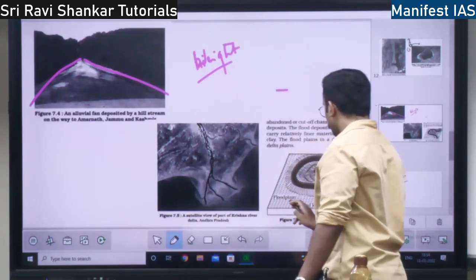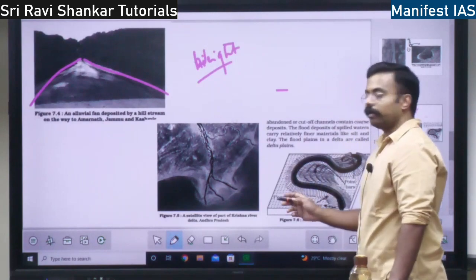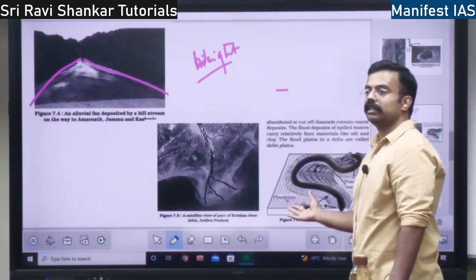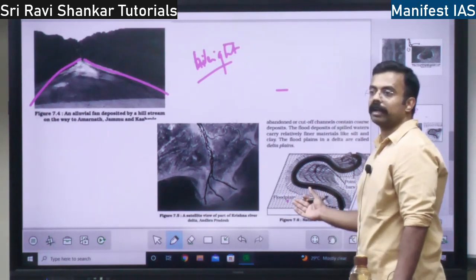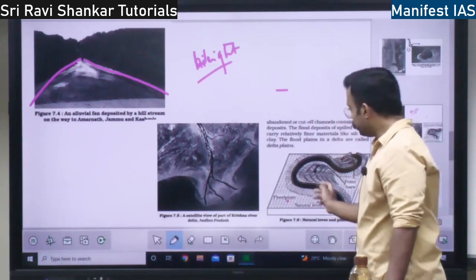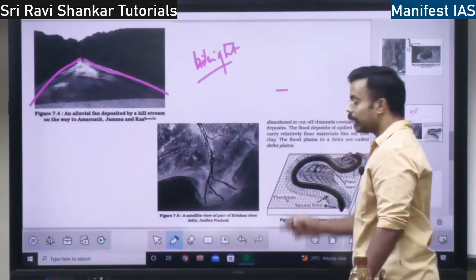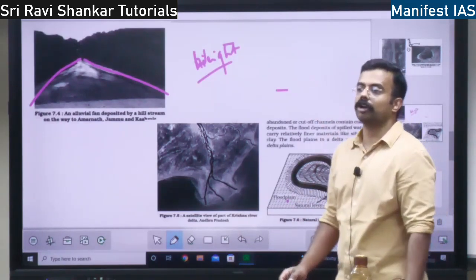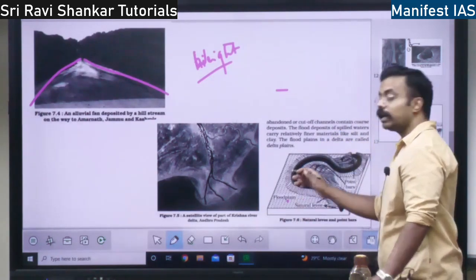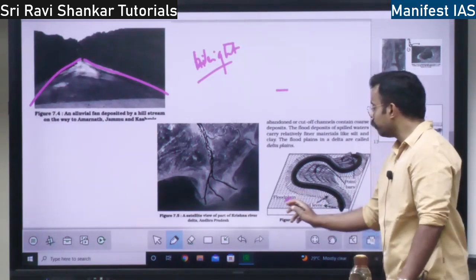So this is a floodplain. See, here the river is flowing. Sometimes there will be a flood in the river. So when there is a flood, what happens? It breaches the boundary and travels to the neighboring area. In the neighboring area, whatever material it carries, soil, rocks, it drops. When the flood gets over, the area that is formed is called a floodplain.